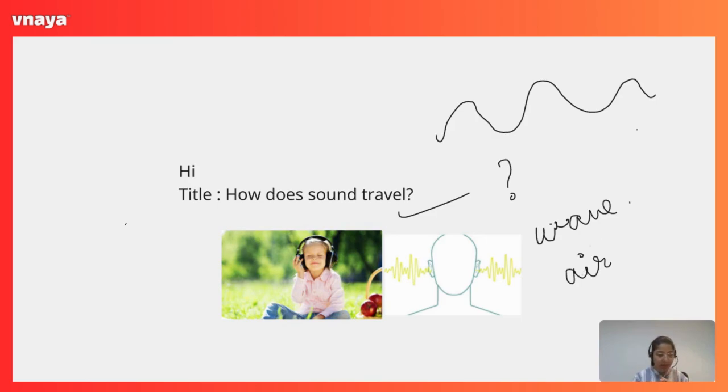If I'm clapping, my hands are vibrating the air, and that's how you are able to hear it. If I tap on the table, the table vibrates for a moment, and you are able to hear it because that vibration causes the sound. We learned about vibration before, but the question arises: how does sound travel?